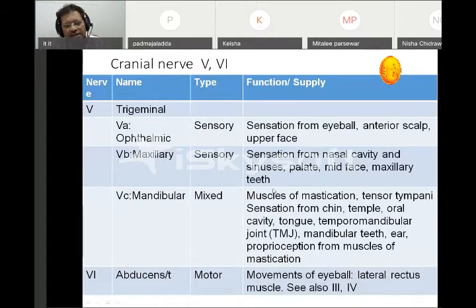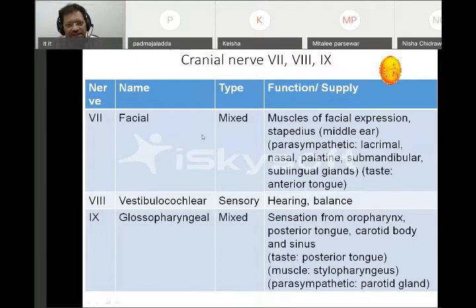It supplies the muscles of mastication, and it also supplies the skin and the upper part of the neck, which is sensory. Abducens is motor. Facial is mixed. Vestibulocochlear is sensory: vestibular is the sense of balance or equilibrium, cochlear is hearing. Glossopharyngeal, again, is mixed.